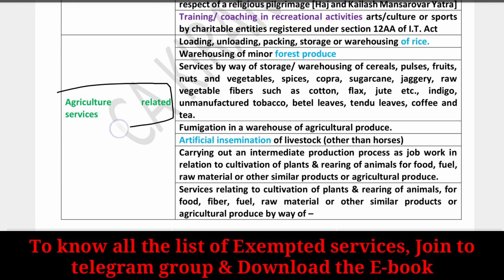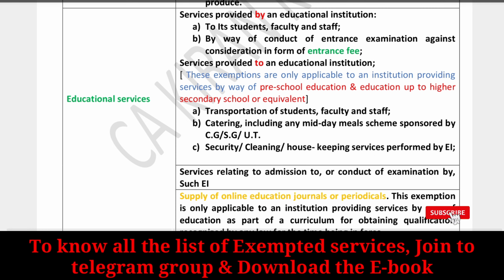And number 2, agricultural related services. In GST, most of the agricultural services are exempted. So you can go through all these topics which were covered completely under agricultural services. And number 3, educational services.